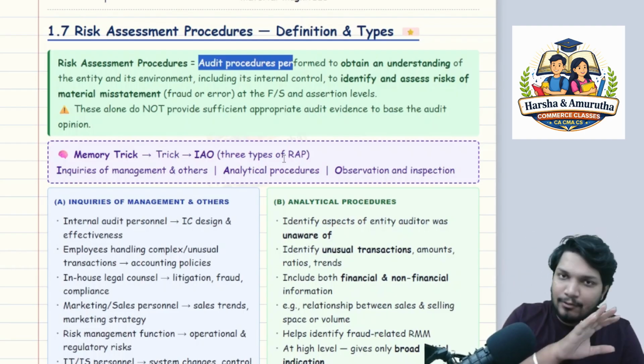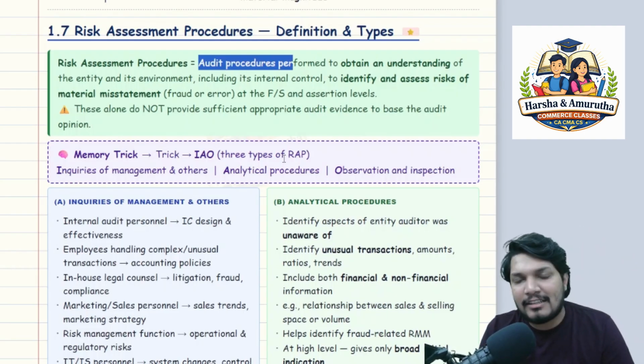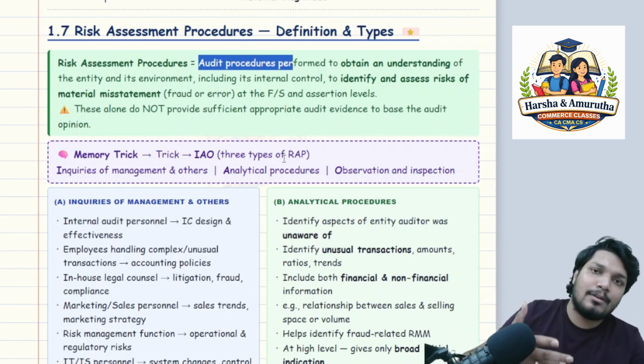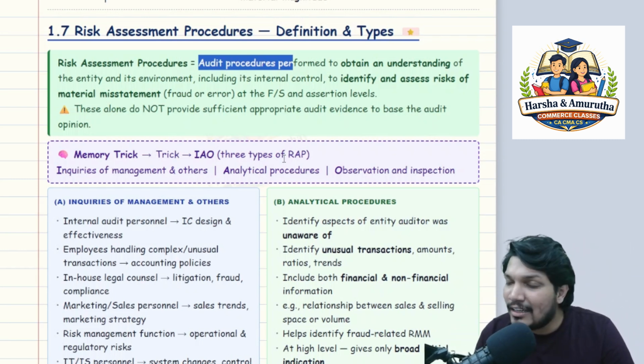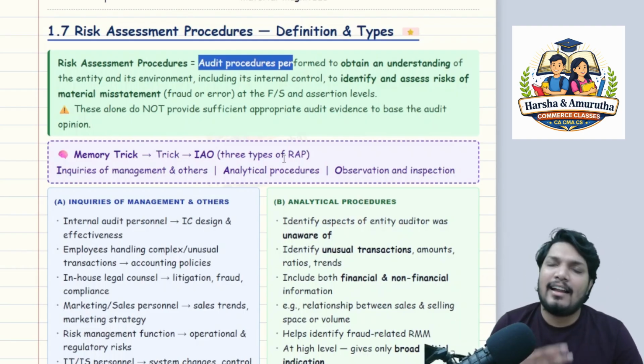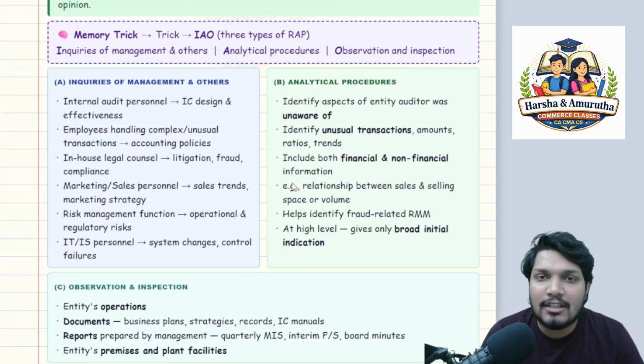Understood, sir? And for this risk of material misstatement, what we are doing as risk assessment procedure, which is RAP, we have 3 types. What are those 3 types? IAO: inquiries of management and others, analytical procedures, observation and inspection.